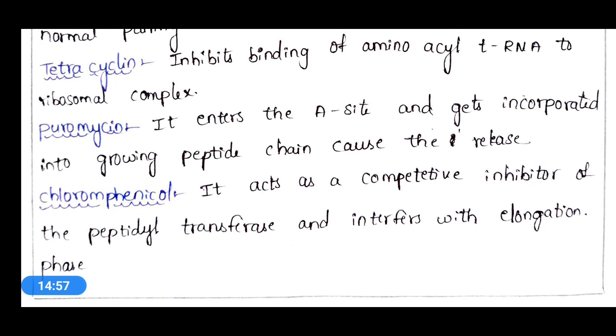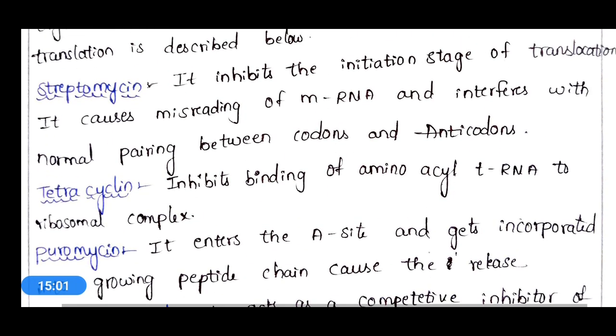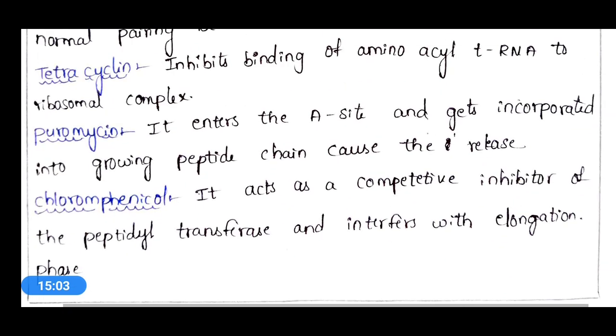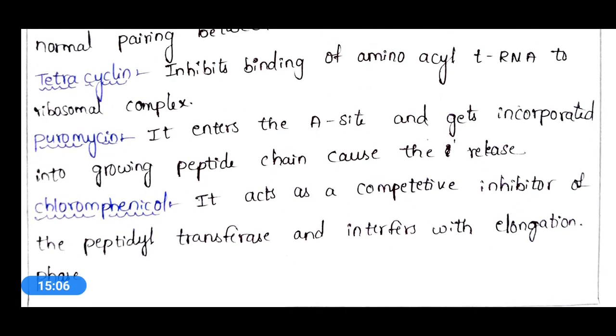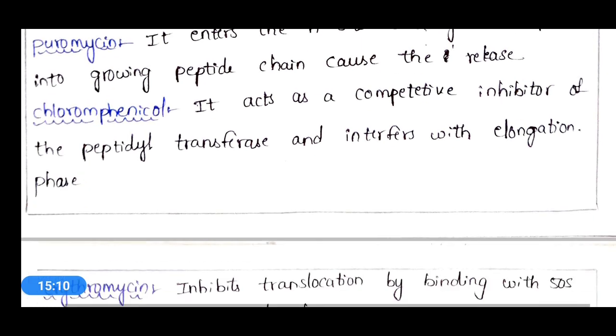So these are the antibiotics: streptomycin, tetracycline, puromycin, and chloramphenicol. These are the four important antibiotics which inhibit the translation process.